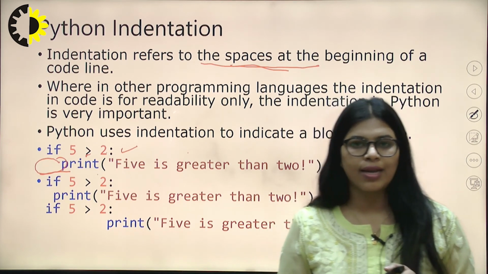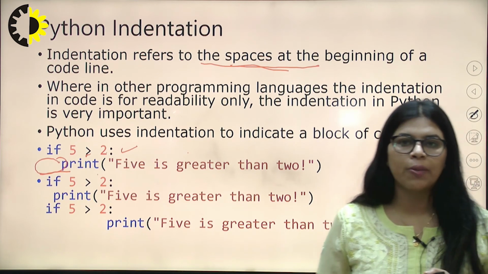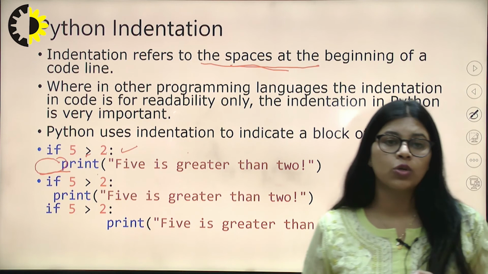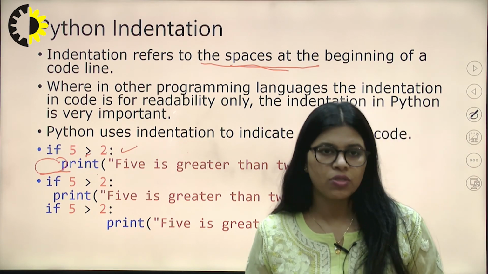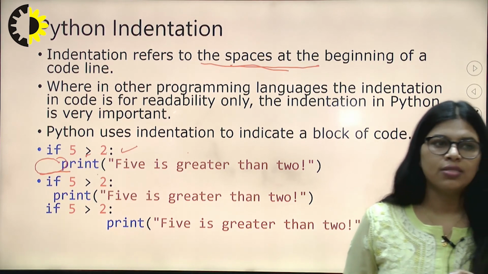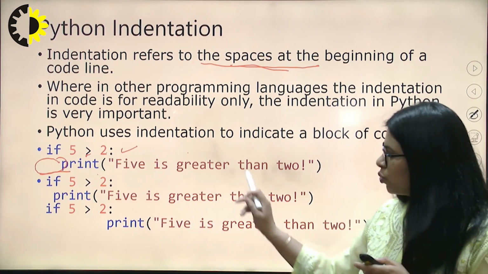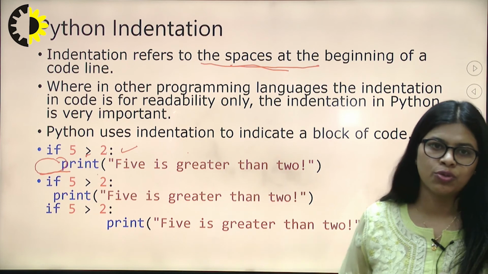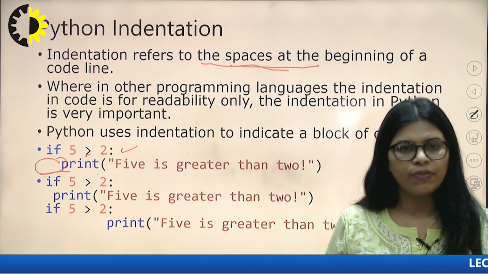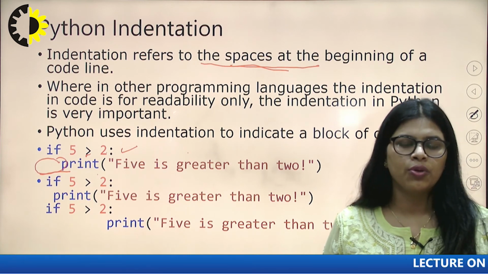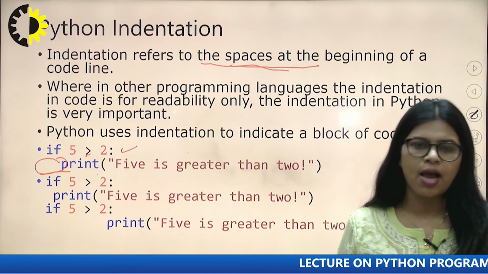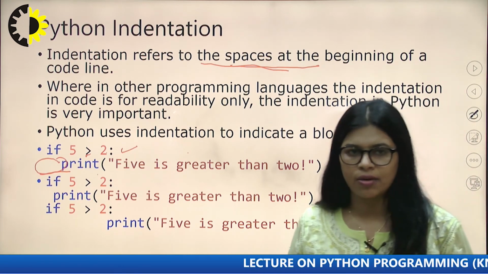If you write any condition and after that you print any message or output, then you have to apply Python indentation, means you have to apply the spaces as well. I have mentioned 2 or 3 examples to show the difference in indentation, whether one space or 2 or 3 spaces will work.